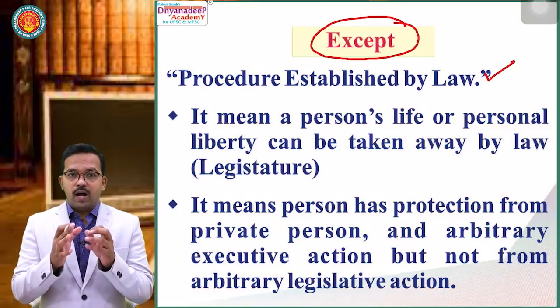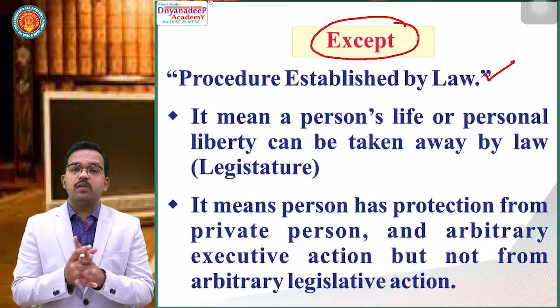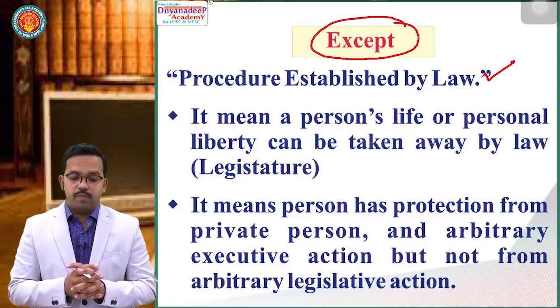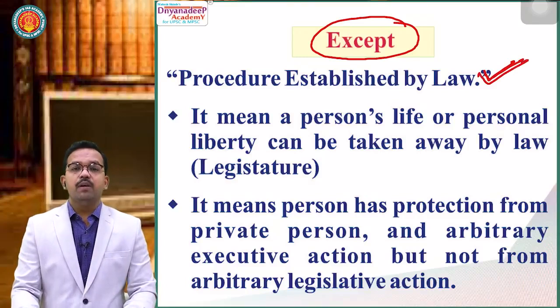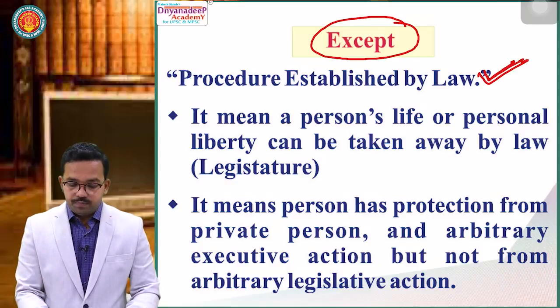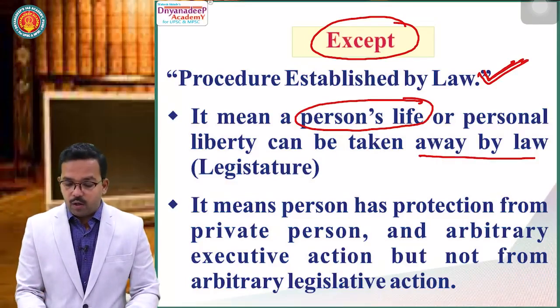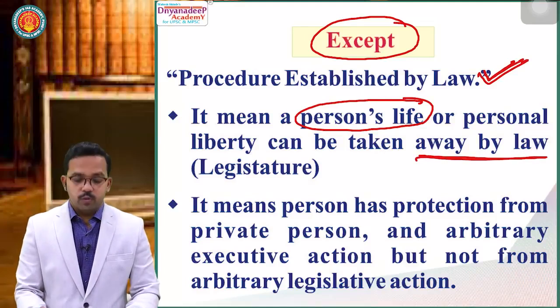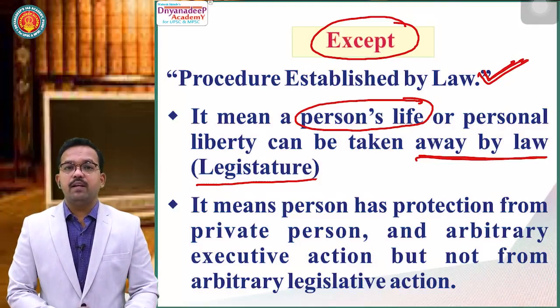It means what does it say? It says you have the right to life and personal liberty, but this right to life and personal liberty can be taken away by procedure established by law. It can be taken away by procedure established by law. It means a person's life or personal liberty can be taken away by law. Who makes a law? Legislature, that is parliament, and state legislature can make a law.